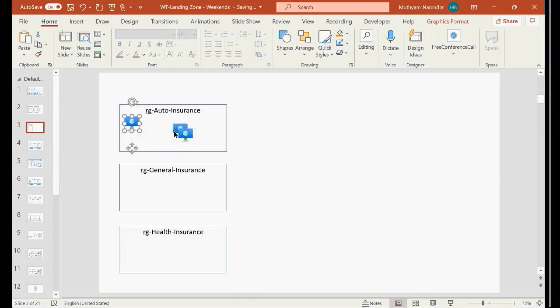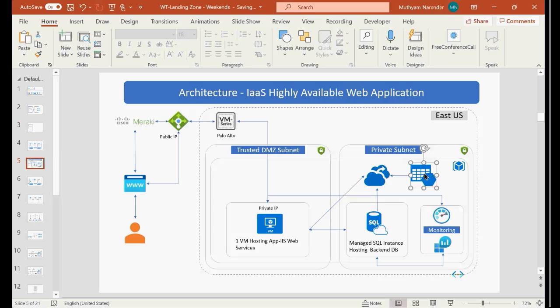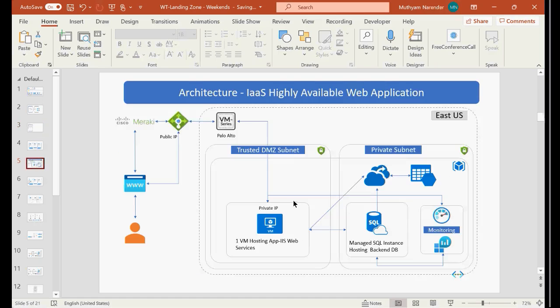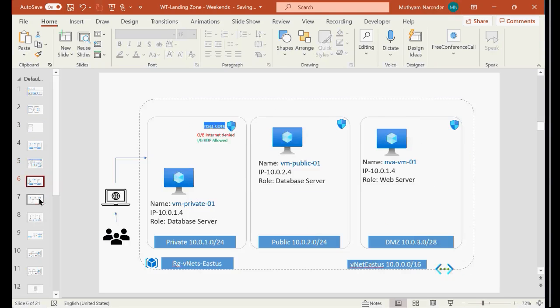So this will be my application VM, this will be my front-end VM, and this will be my back-end VM, right? Likewise, I'll be having different varieties of items I'll be including, and this is my storage account, right? So likewise, I'll be building my application here, and my application again comprises all these things here, right?